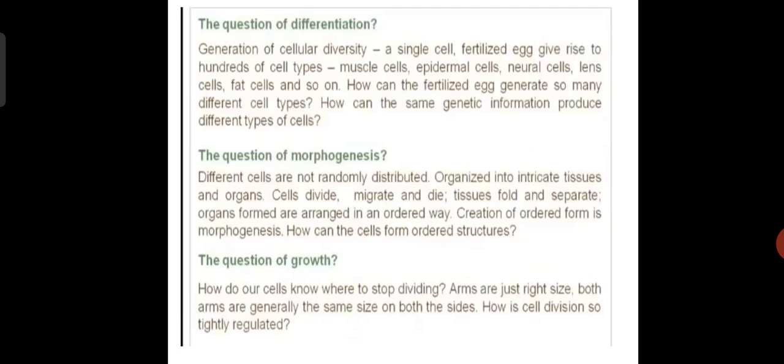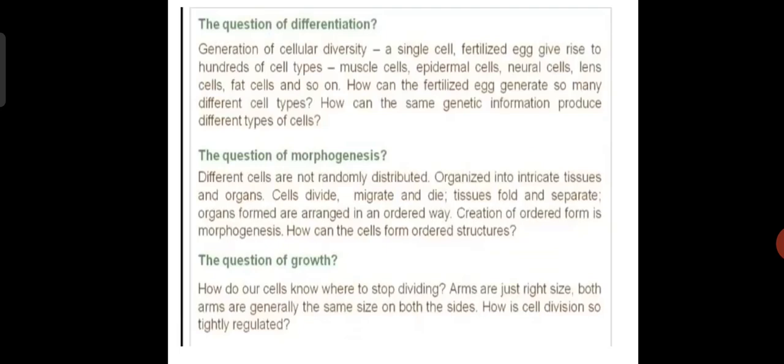How can a fertilized egg generate so many different cell types? How can the same genetic information produce different types of cells? That is differentiation. What is morphogenesis? Morphogenesis is the structure. Different cells that are randomly distributed are organized into integrated tissues and organs. Cells can divide, migrate, die, and separate. How the organs are formed and arranged in an orderly way, that is morphogenesis. How can cells form an order into structures? That is the question of morphogenesis.